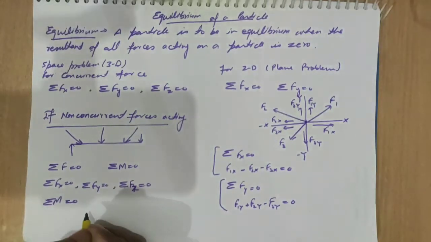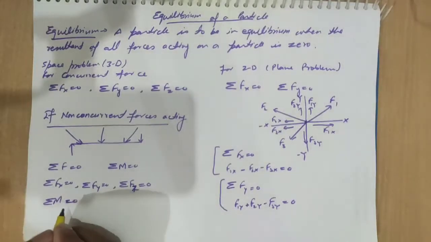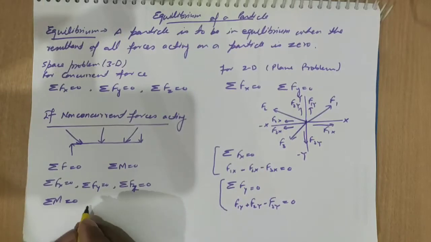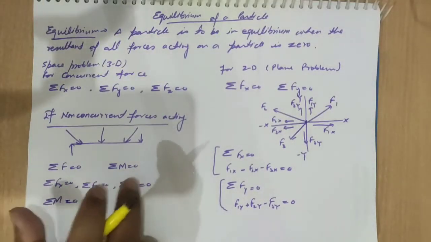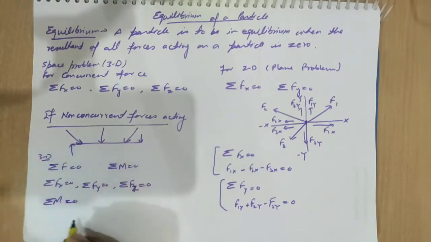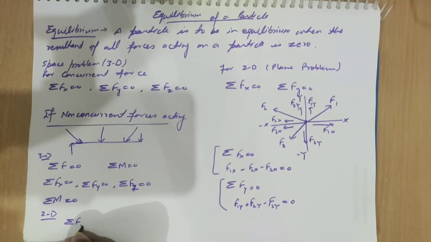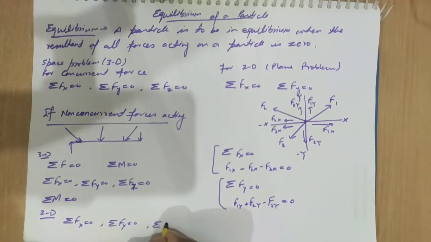We need to take the moment about a point. This is for the 3D case. For the 2D case, summation of Fx equal to 0, summation of Fy equal to 0, and summation of moment equal to 0.